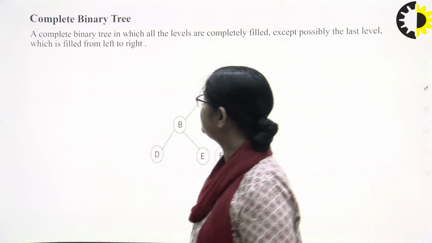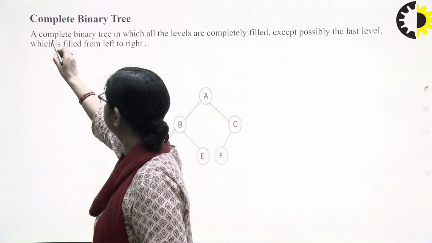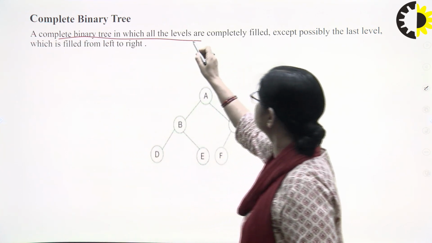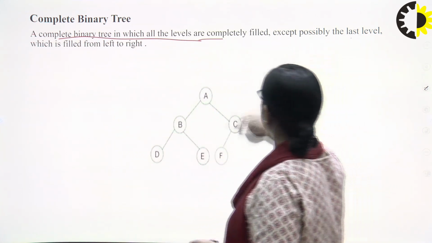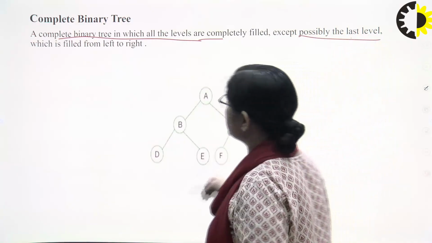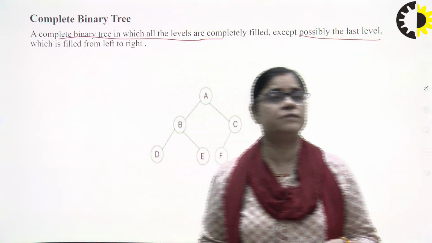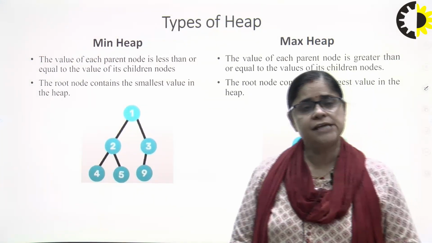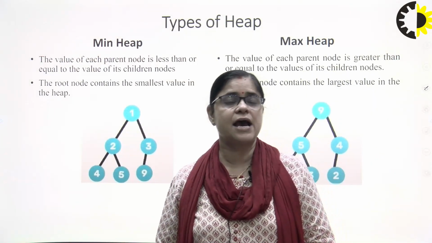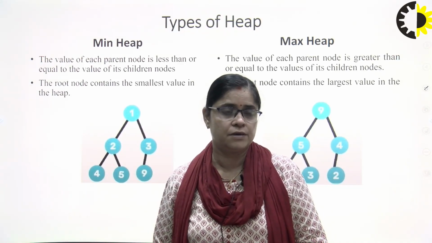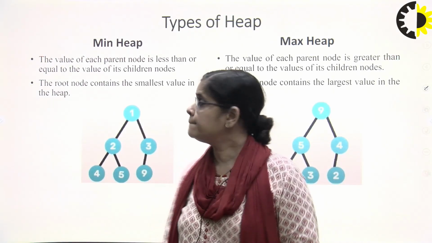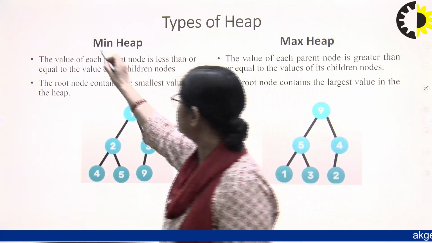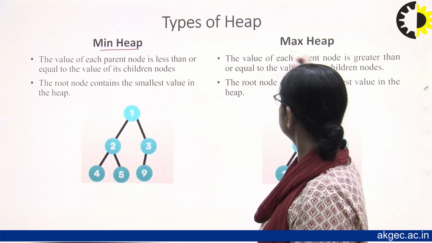So here is the definition: a complete binary tree is one in which all the levels are completely filled except possibly the last level, which is filled from left to right. Now, when we are studying the heap, there are basically two types of heap. The first one is your min heap, and the second one is your max heap.